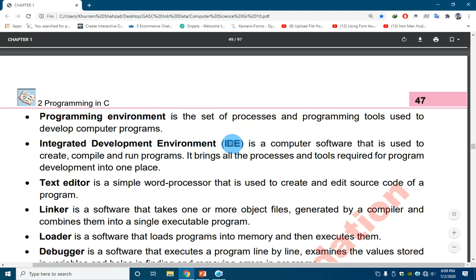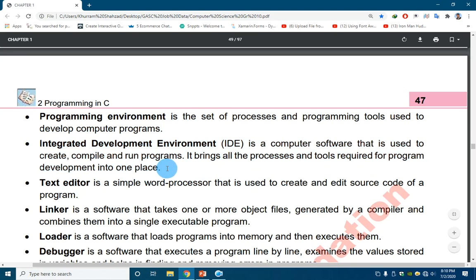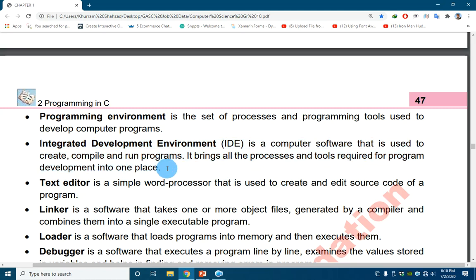What is IDE, or integrated development environment? It is computer software that is used to create, compile and run computer programs. It brings all the processes and tools required for program development into one place. It consists of all the tools which are necessary to do programming in any programming language, all the tools and software that are required to create, compile and run the program.